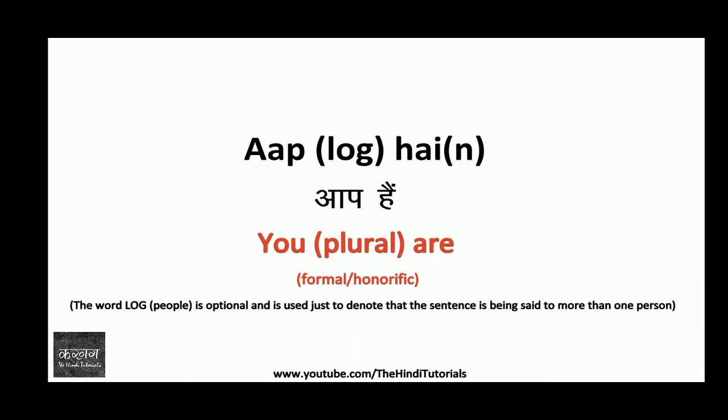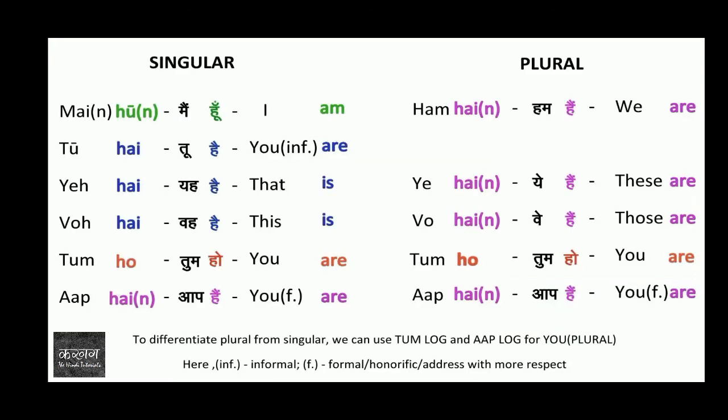ठीक है? Now here we can see the whole summary of what we have learned. We see that in the green color I have written मैं हूँ. In the red color I've written तुम हो, be it singular or plural. हो comes with तुम always.